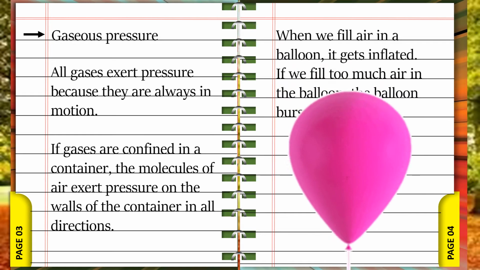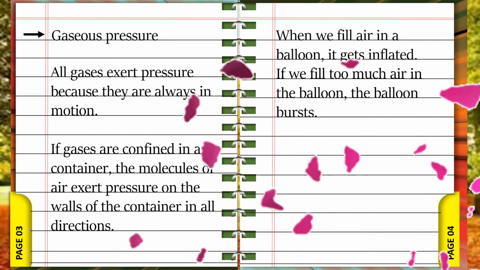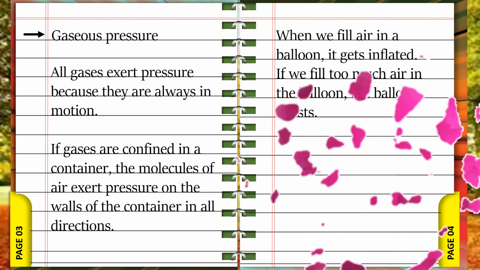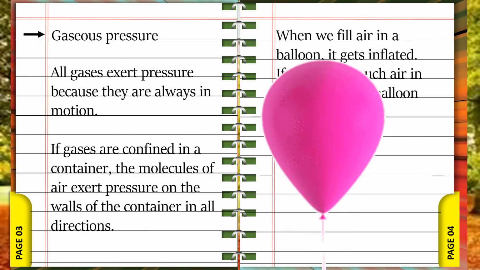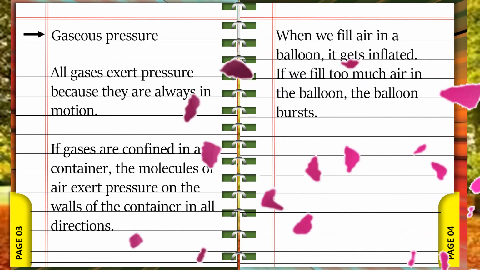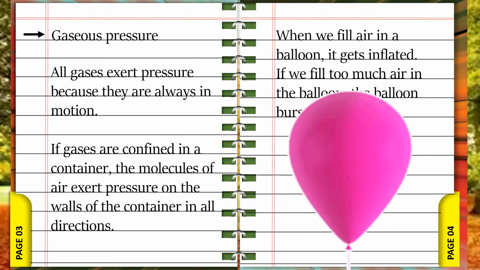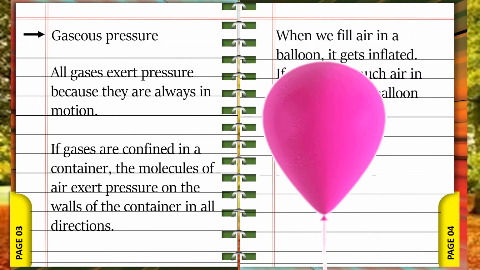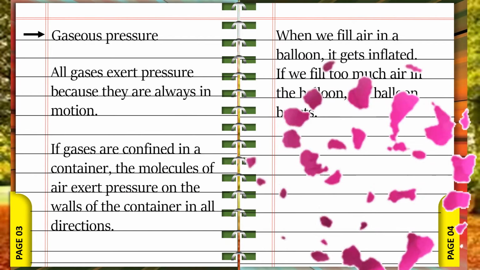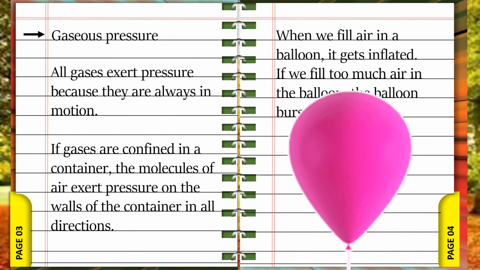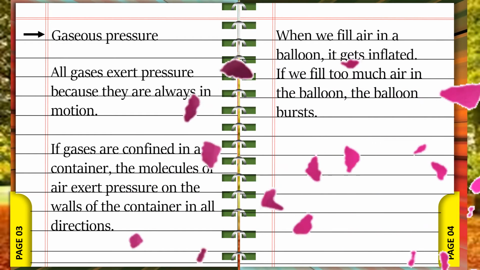Now let's discuss gaseous pressure. All gases exert pressure because they are always in motion. They are always in motion means that their molecules are actually always in motion. If gases are confined in a container, the molecules of the air exert pressure on the walls of the container in all directions. When we fill air in a balloon, it gets inflated. It gets inflated because of the collisions between the molecules of the air and the inner surface of the balloon.